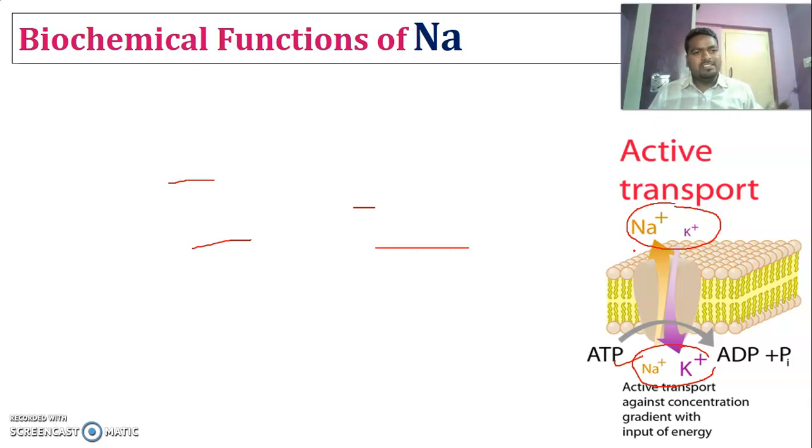For example, if you touch anything, you will get a sense, or if anything happens, you are going to react. For that, your brain has to send a signal to suitable organs to perform some functions. This transportation of signals is due to the sodium and potassium ion pump which is present in the body. So this is how it functions.